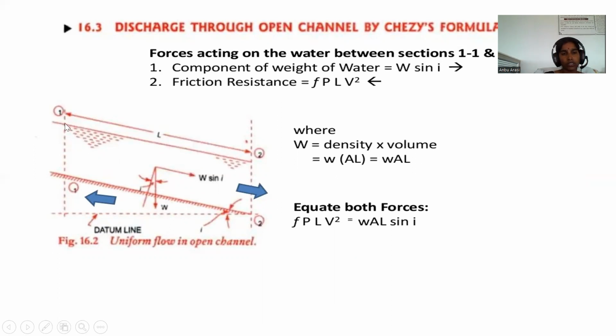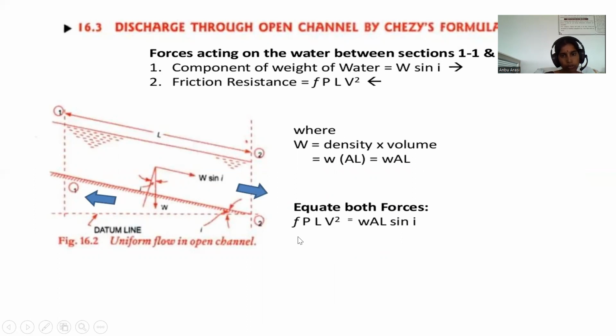The component of weight of water is W sin theta. Shear resistance is equal to f P L V square. Then W is equal to density into volume, that is w A L. Equate both forces.